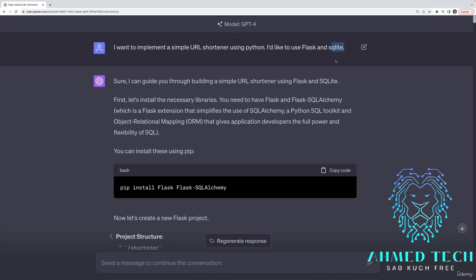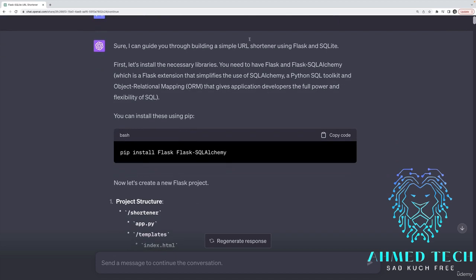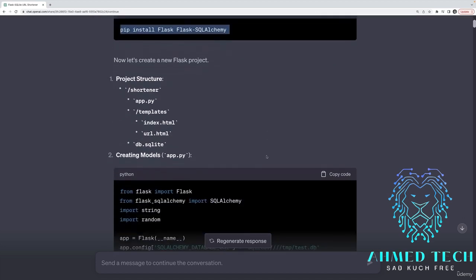Okay, so the first thing I said is really short. I want to implement a simple URL shortener using Python. I'd like to use Flask and SQLite. And it immediately just started going. And this time around, it did tell me a bit about what I needed to install, although it didn't mention virtual environments, creating a requirements file for pip. There's some things it left off. But again, this is for experienced developers anyway. It's mostly just highlighting the key points.